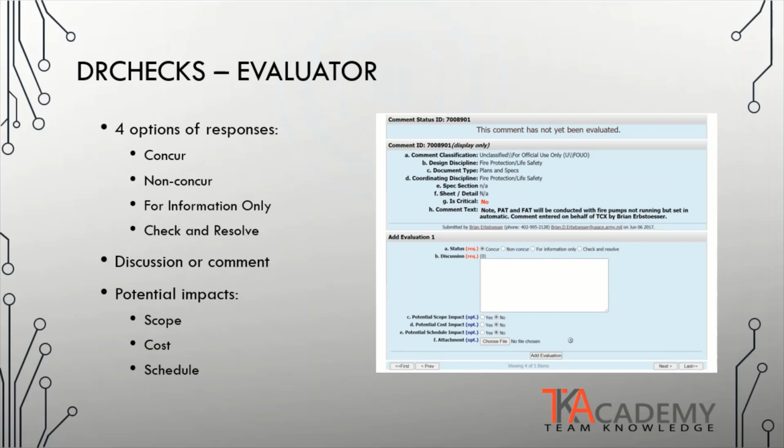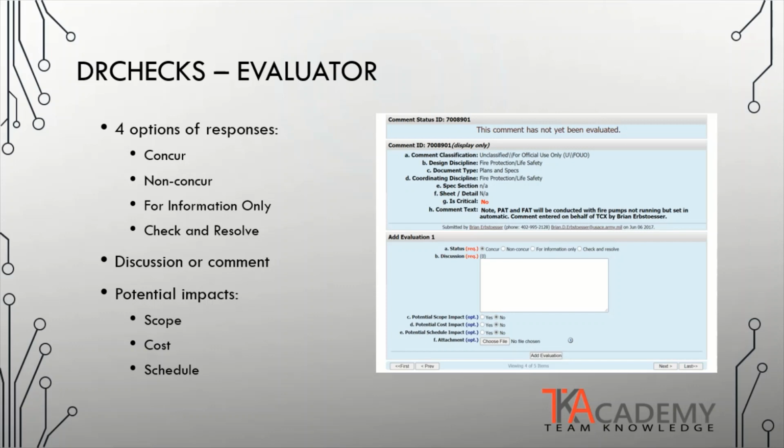The other role within Dr. Checks is the evaluator. This is the person who is typically the designer of record, and they are evaluating and responding to the review comment. There are only 4 options for responses: concur, non-concur, for information only, and check and resolve. The second box is the response to the submitter's comments. Even if the evaluator concurs with the comment, a discussion narrative should be included in the response.